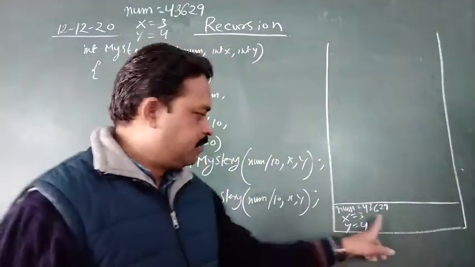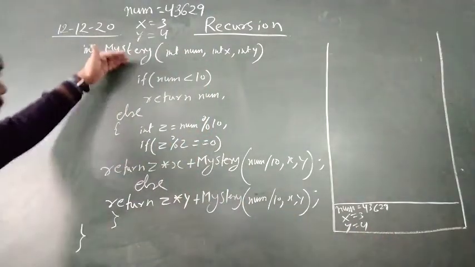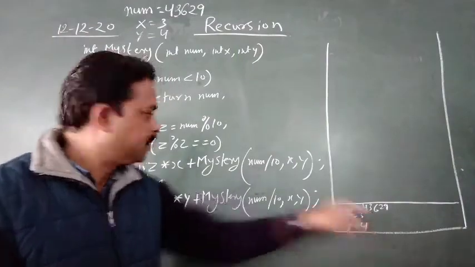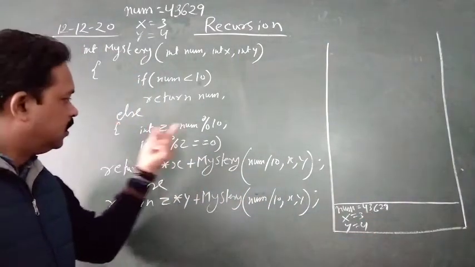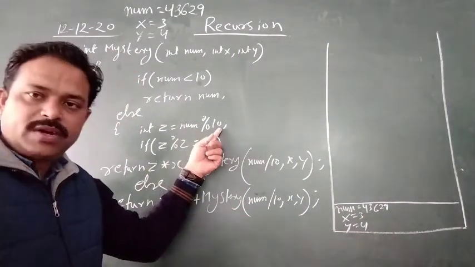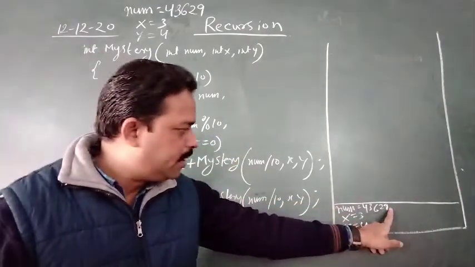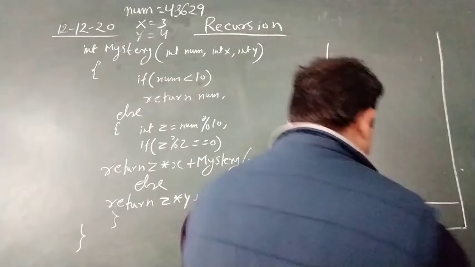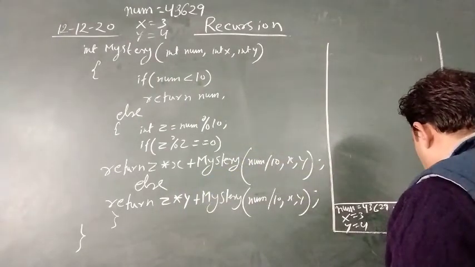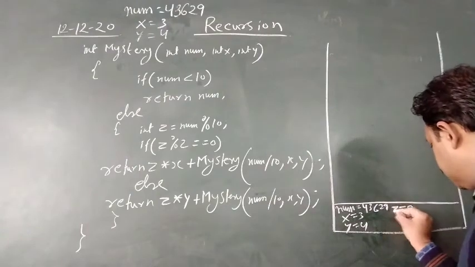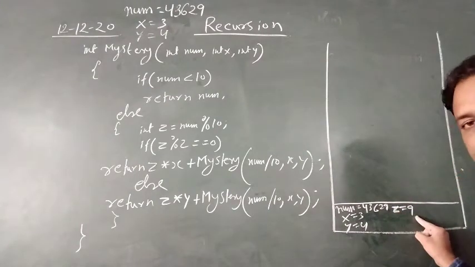Okay, first time. Is num less than 10? Is this value less than 10? No sir. Which part will execute? Else part. Num mod 10. What will take place? In z you will get 9. So write down here, in z you will get 9.